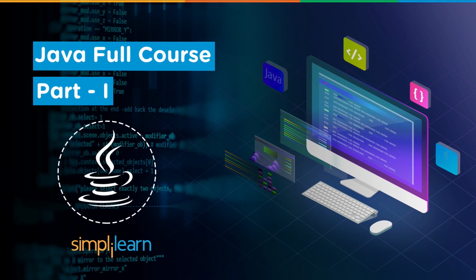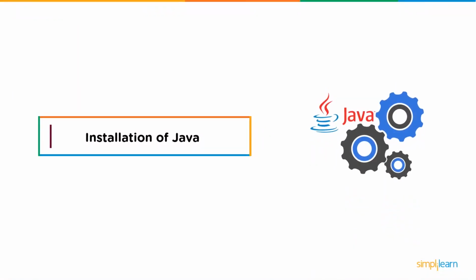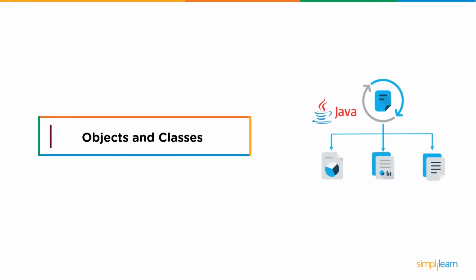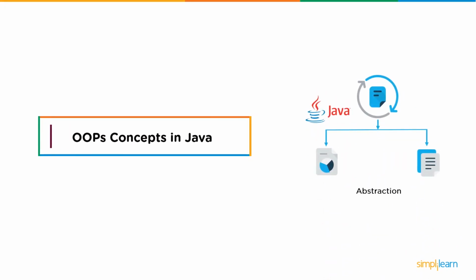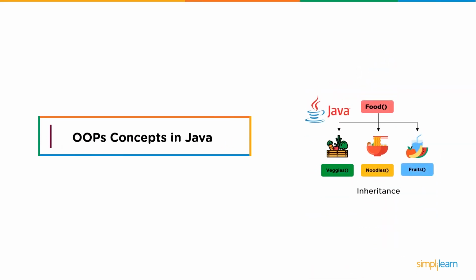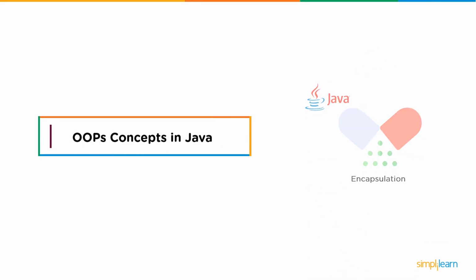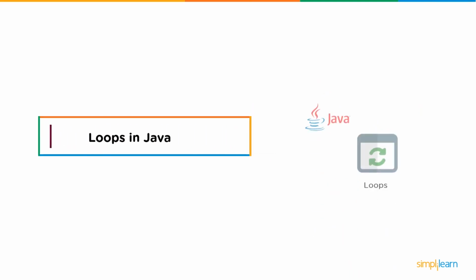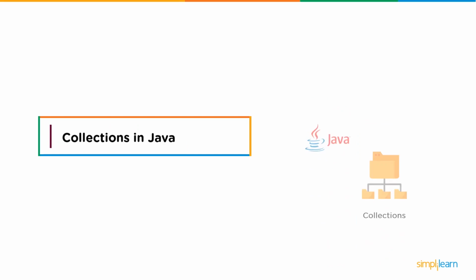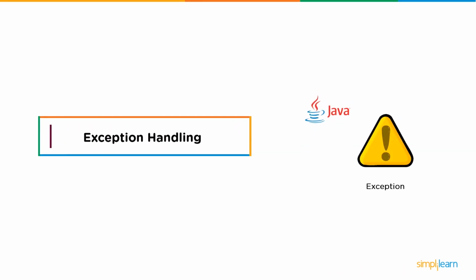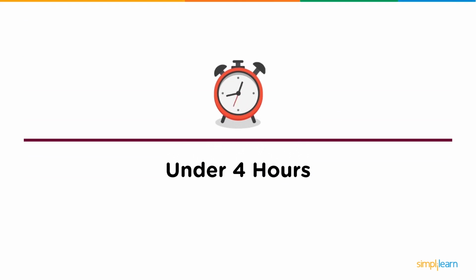In this crash course, we will see a quick introduction to Java with hands-on tutorials for all the basic fundamentals like installation of Java, objects and classes, object-oriented programming concepts like abstraction, inheritance, polymorphism, and encapsulation. Followed by that, we will have loops in Java, collections in Java, and exception handling in Java. Also, we will prepare you with the most frequently asked interview questions. All of this under 4 hours. So without further ado, let us begin.